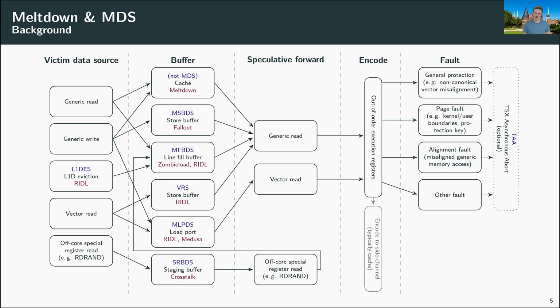So having TSX on your system actually supports MDS attacks. This is why Intel disabled TSX on most systems through a microcode update. The main thing you have to take away here is that there are very many different MDS variants, and defending against all of them feels challenging already.